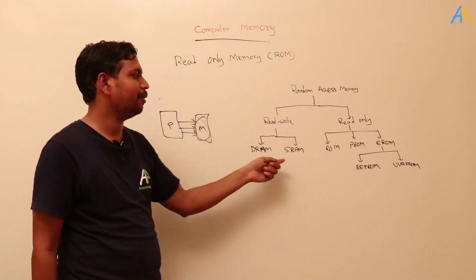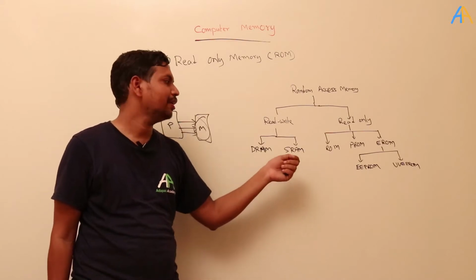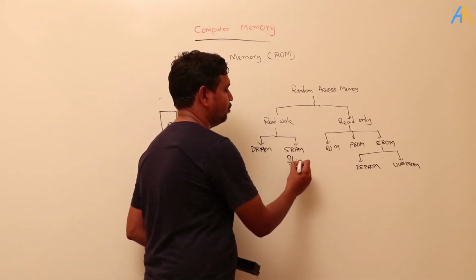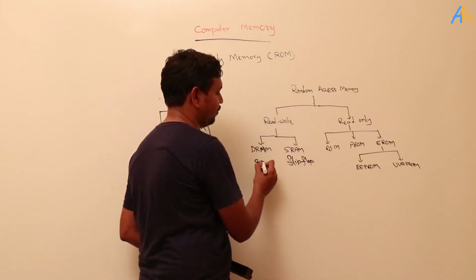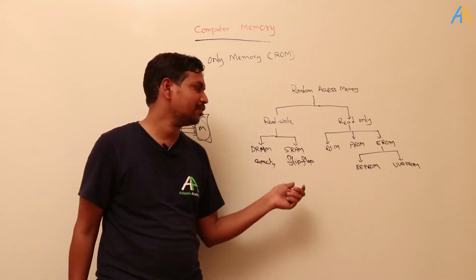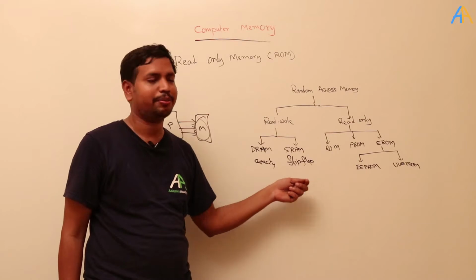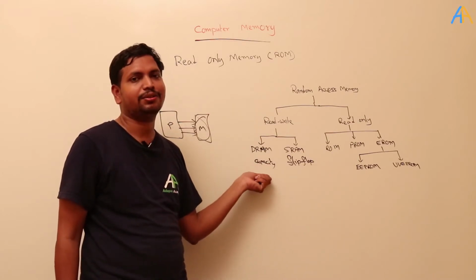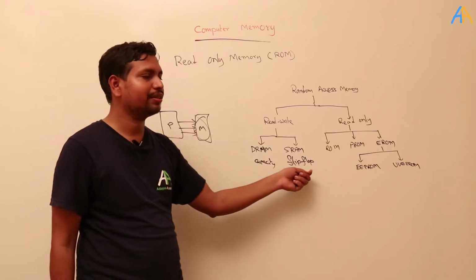Read-write memory: DRAM and SRAM have structural differences. In DRAM we use capacitors, whereas in SRAM we use flip-flops. We'll study more about the differences between DRAM and SRAM. Roughly, DRAM is cheaper and SRAM is costly, because SRAM uses flip-flops. Here it is only a capacitor and a transistor, so the circuitry is very small and lots of bits can be put in a small area. Here it takes more area.